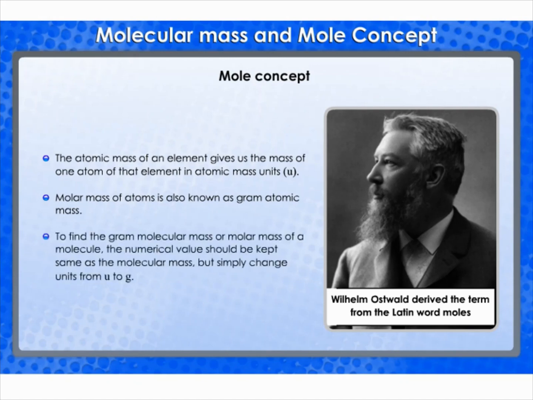To find the gram molecular mass or molar mass of a molecule, we keep the numerical value the same as the molecular mass, but simply change the units from u to g. For example, as we've already calculated, the molecular mass of water, H2O, is 18 u. From here we understand that 18 u of water has only 1 molecule of water. 18 g of water has 1 mole of molecules of water, that is 6.022 × 10^23 molecules of water.